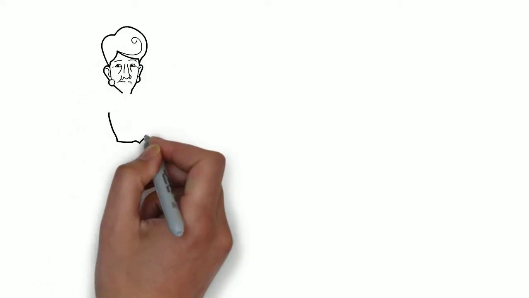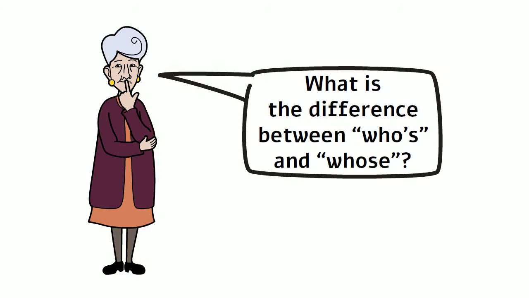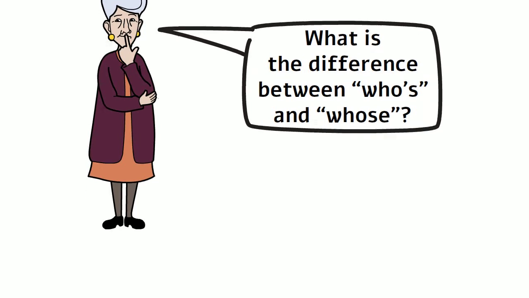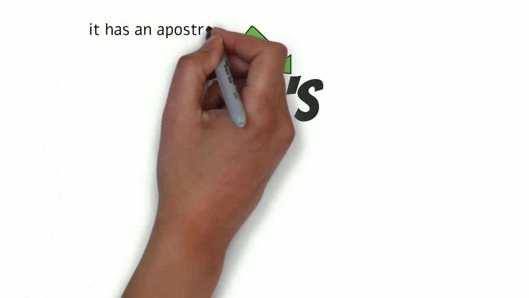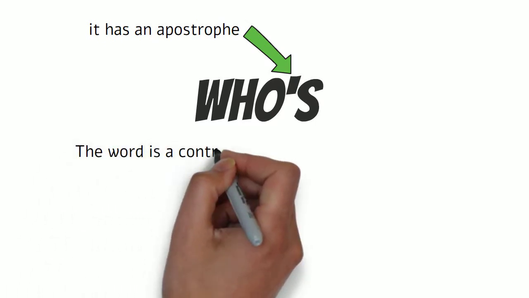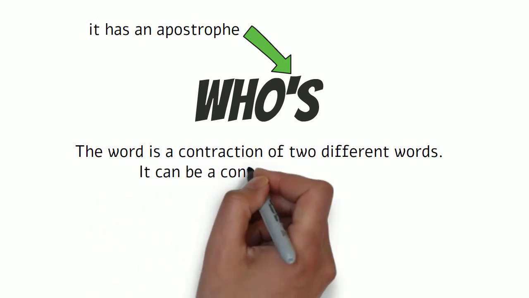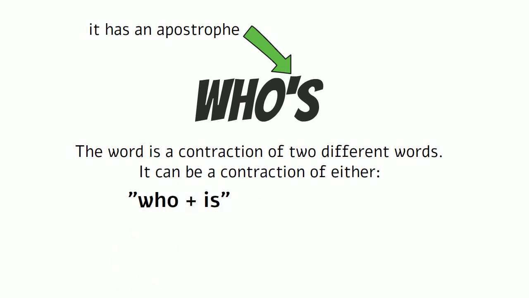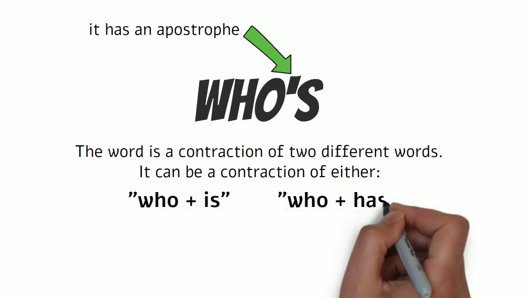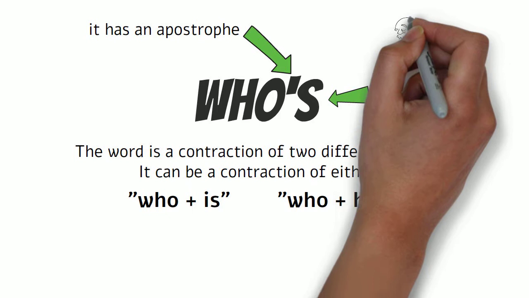Okay, let's start. What is the difference between who's and whose? Let's look at the first word. Who's. As you can see, it has an apostrophe in the middle, which means that the word is a contraction of two different words. In this case, it can be a contraction of either who and is or who and has. Therefore, the word who's is used when we talk about a person.